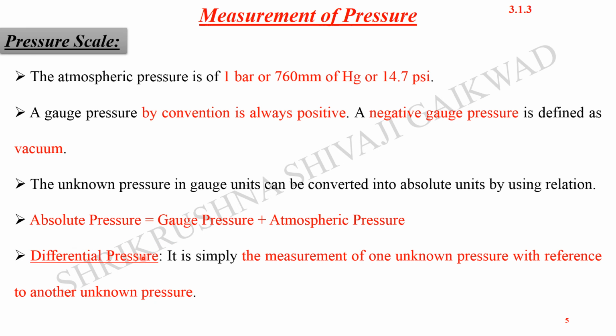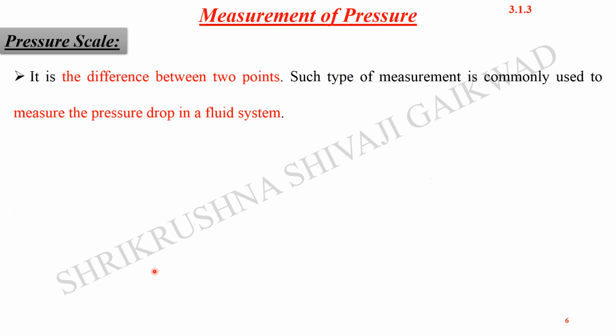Now differential pressure is quite important, because in most cases it is used. In differential pressure, one end will be at the reference level, and the other will be at the actual measuring space pressure. That gives us the difference between the two, the differential pressure. So it is simply the measurement of one unknown pressure with respect to another unknown pressure. It is the difference between the 2 points.